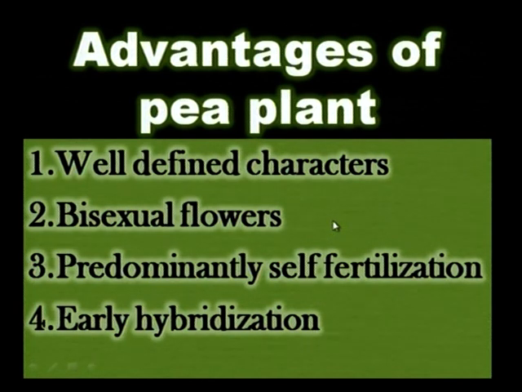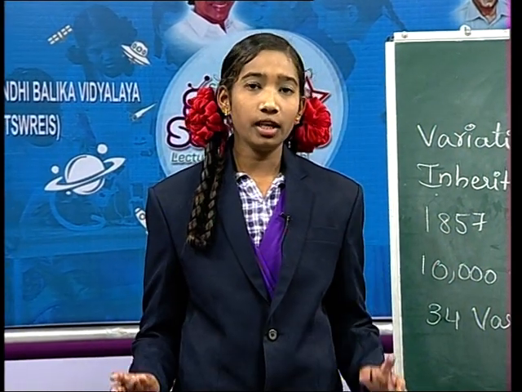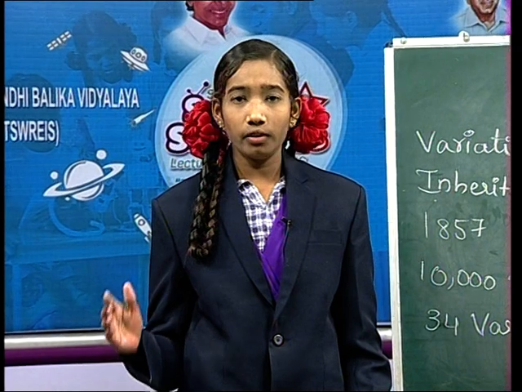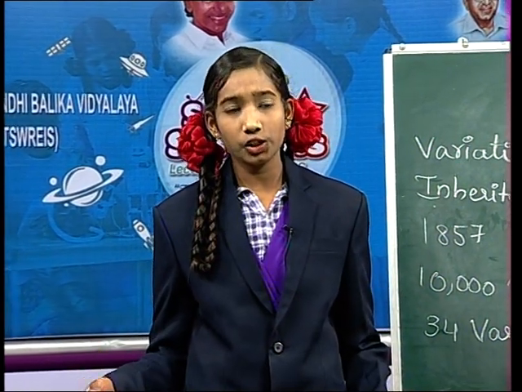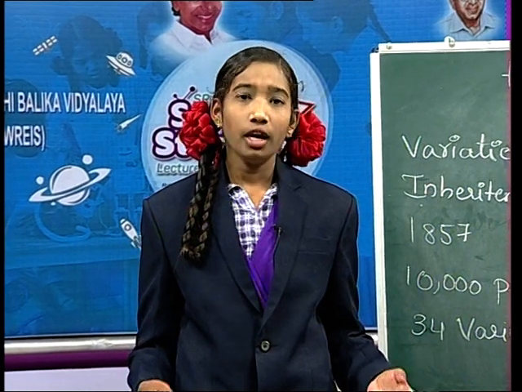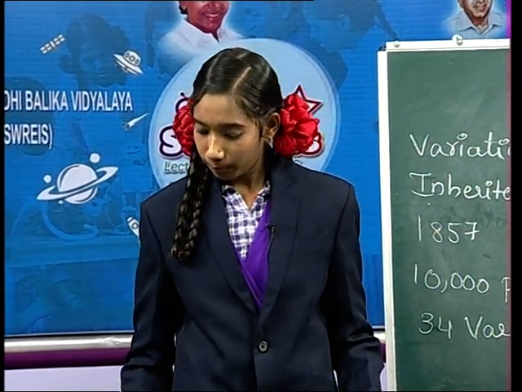These are some advantages of pea plant. So, Mendel selected only pea plants for his experiment. Have you understood, friends? The advantages of pea plants are, it has well-defined characters, bisexual flowers, self-fertilization, early hybridization, and it has a short lifespan.